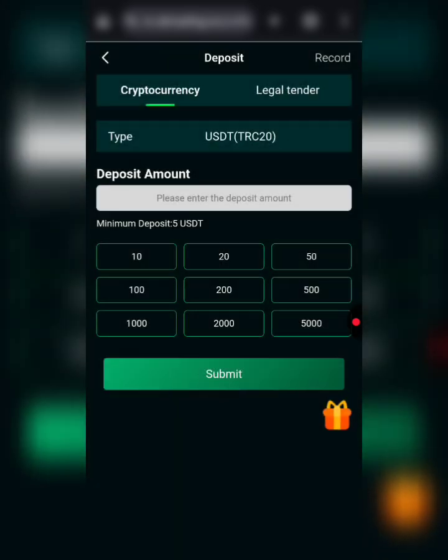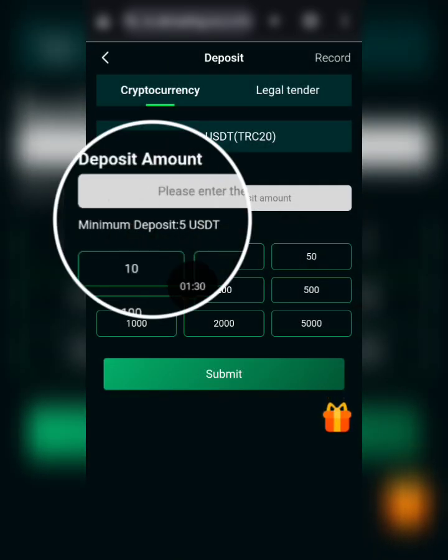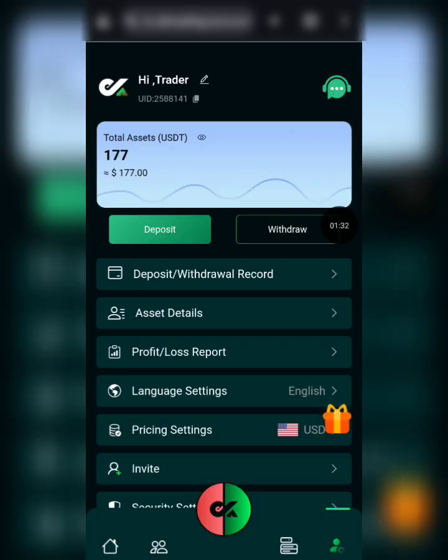You can deposit from as low as 5 USDT on this platform, and if you're depositing, please deposit only what you can afford to risk or lose, because this has to do with trading and cryptocurrency, and if you are diving into something like that, you can only dive in with what you can afford to risk. All right, so I want you to have that at the back of your mind.